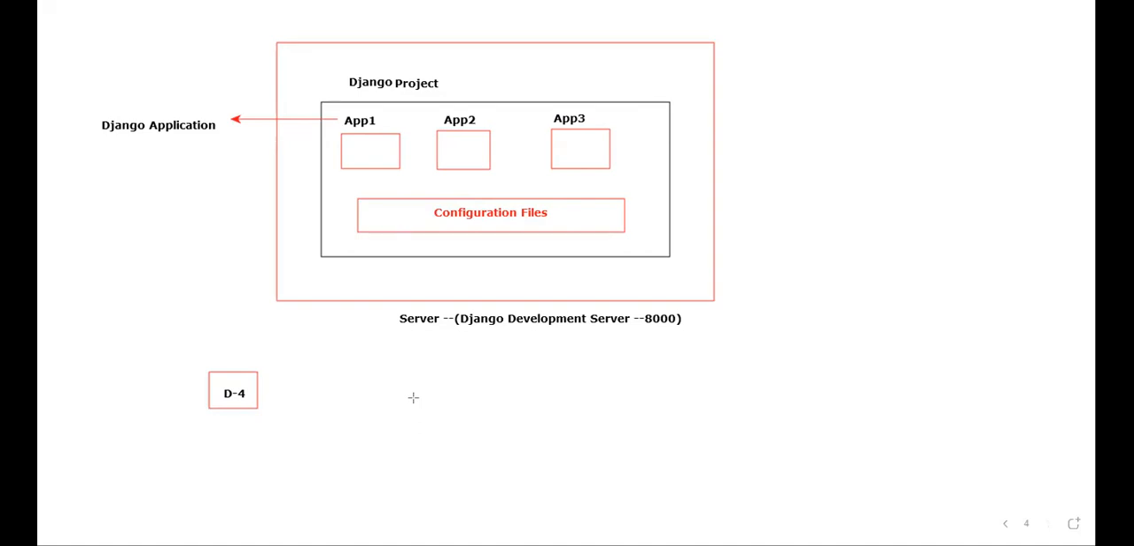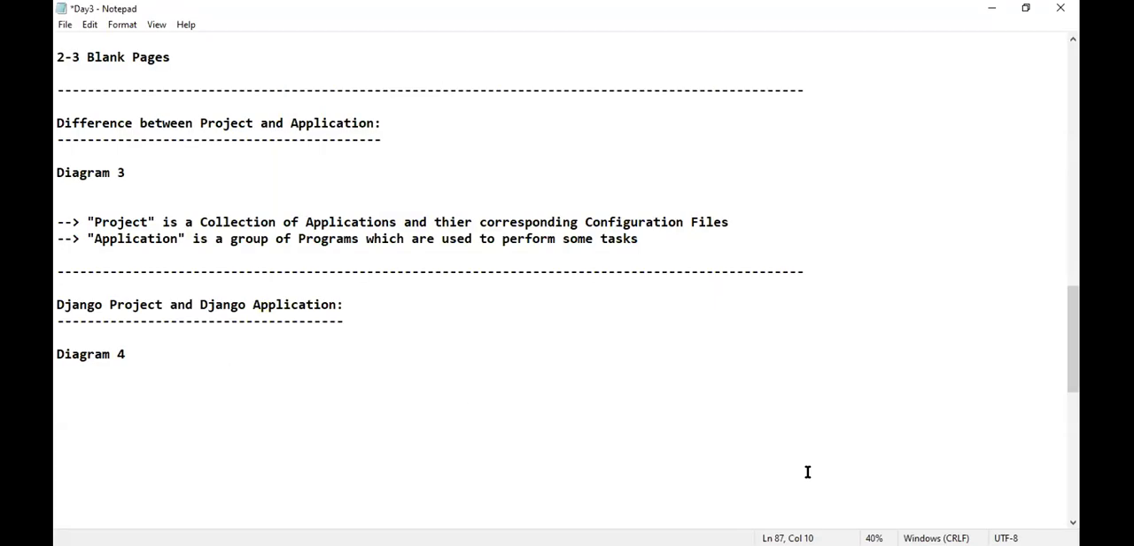Next, a Django project will be deployed on a built-in server which is running on the port number 8000. Next, a Django application is responsible to perform some of the tasks in the web application. Is that clear? Yes, it's very simple. If you have taken the screenshot, let me write the note points, diagram number 4, whatever I have told.